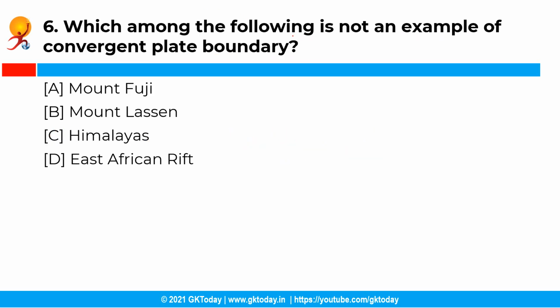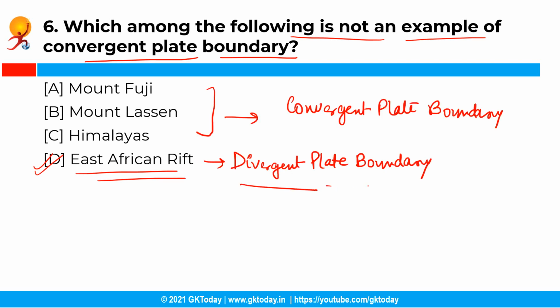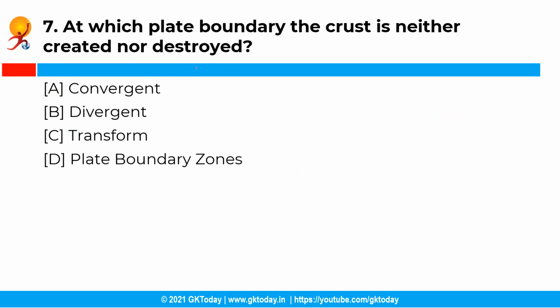Moving ahead with the next question. So which among the following is not an example of convergent plate boundary? So you have the following options and the correct answer is option D, that is East African Rift. See, the East African Rift is an example of divergent plate boundary, whereas convergent plate boundaries are Mount Fuji, Mount Lassen, Andes and Himalayas, etc.